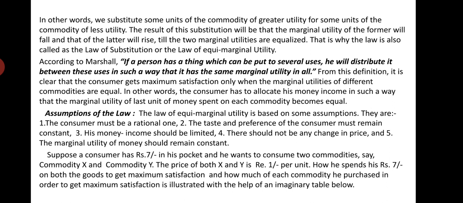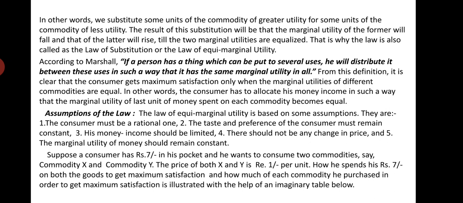If you have money, and money can be used in different ways, you should use it in such a way that you get the same marginal utility from all the uses, right? When you get the same amount of marginal utility from all the uses, definitely that will give you the maximum satisfaction, right? So from this definition, it is clear that the consumer gets maximum satisfaction only when the marginal utilities of different commodities are equal.